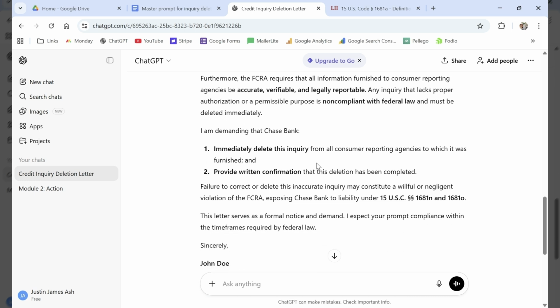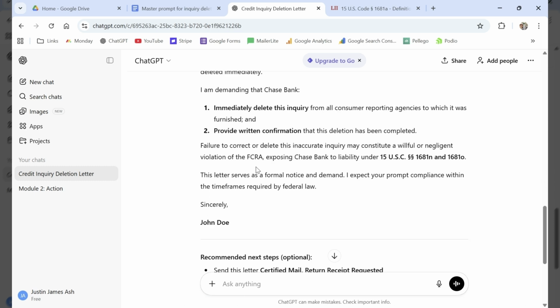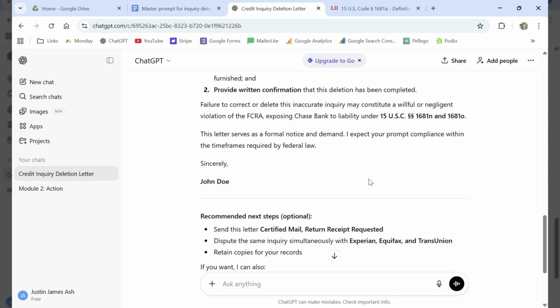I'm demanding that Chase Bank immediately delete this inquiry and provide written confirmation. Failure to correct or delete this inaccurate inquiry may constitute a willful or negligent violation of the FCRA, exposing Chase to liability under 15 U.S.C. 1681n and 1681o as civil liability. So this letter serves as formal notice. I expect your prompt compliance within the time frame required by law.